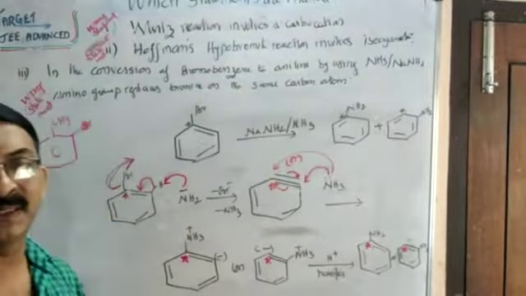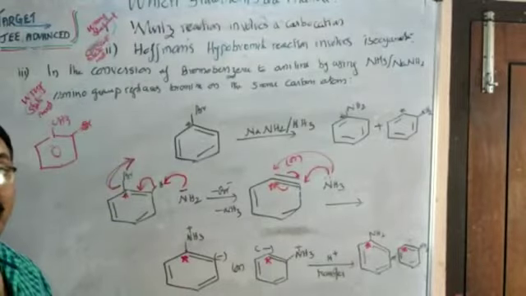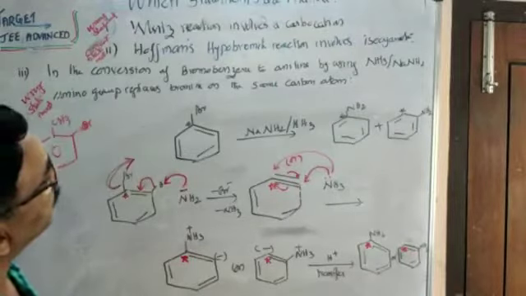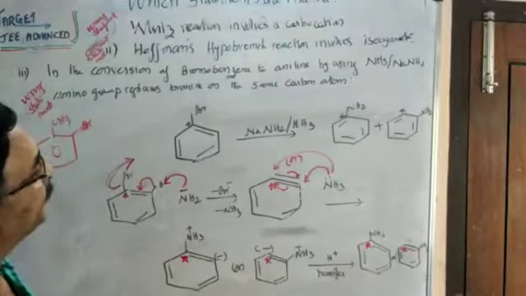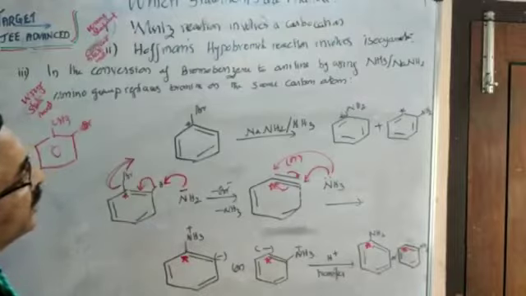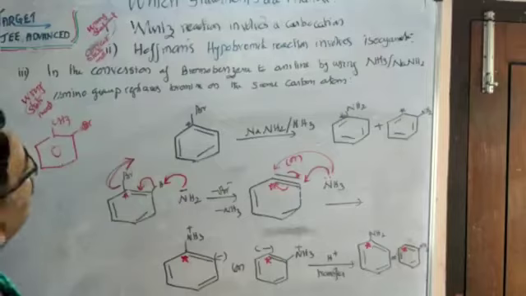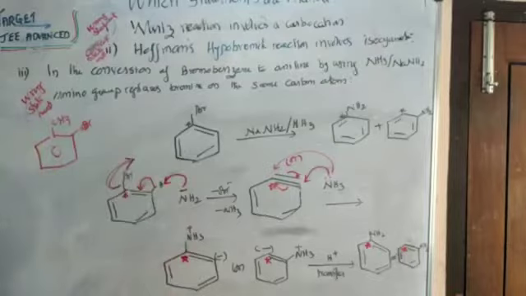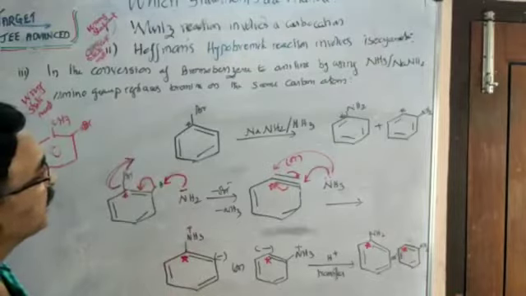Hi students, this is a question from organic chemistry regarding the mechanisms of reaction. The question is which statements are incorrect? 1. Wood's reaction involves a carbocation. Hoffman's hypobromate reaction involves isocyanate. In the conversion of bromobenzene to aniline by using ammonia and sodium amide, amino group replaces bromine on the